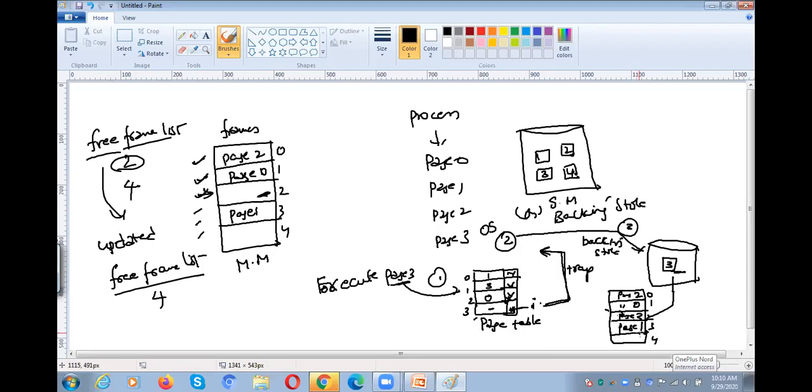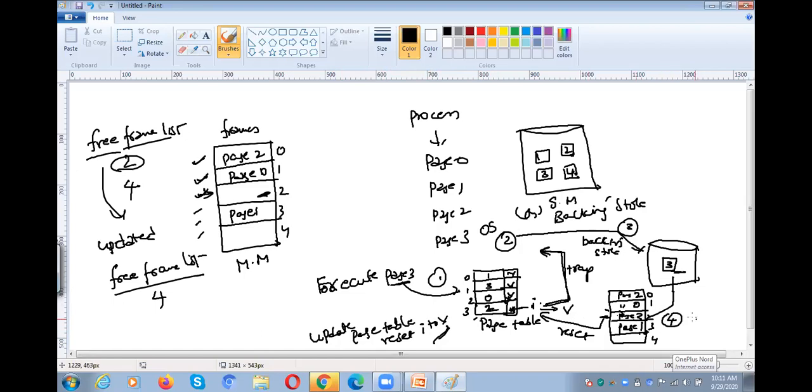Whenever page 3 is available in the frame, automatically you need to reset the I value to V, and the page table needs to be updated. Now page 3 is available in frame 2. That means you need to update the page table and reset I to V, and this is the fourth step.